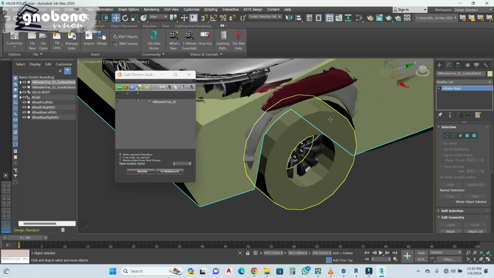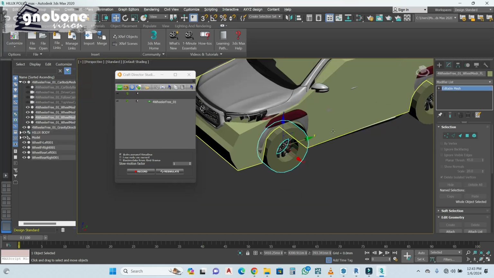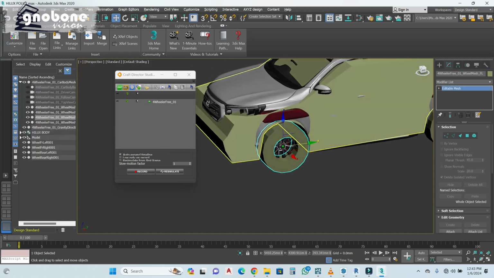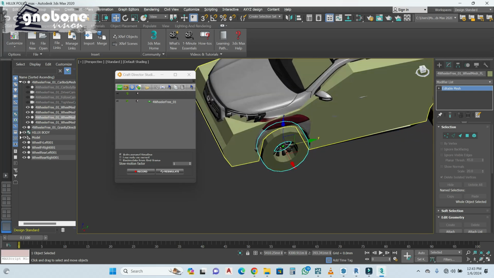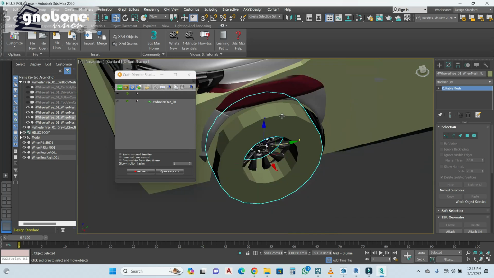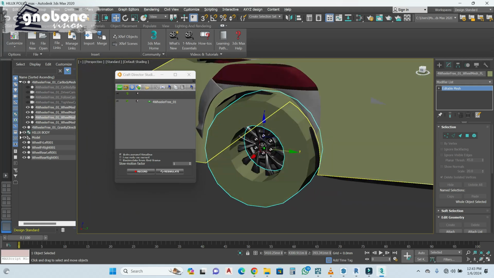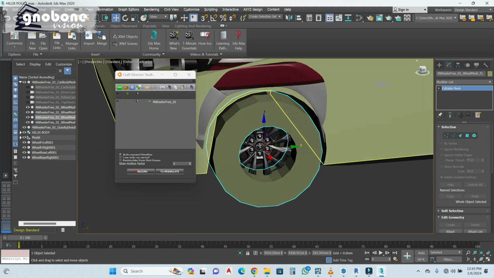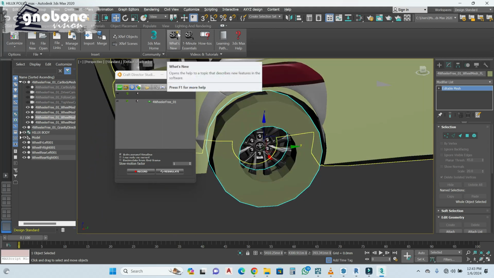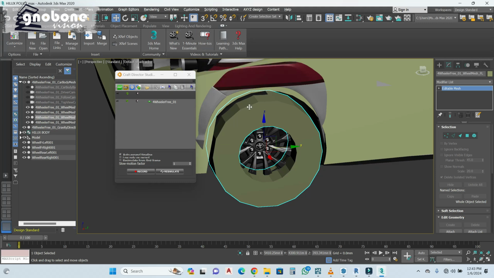So sometimes you can scale this tire. Let's scale the tire to make sure it fits. Okay, first thing first. I think it's about the same. Yeah, I think it's okay. Let's pivot it to the center.